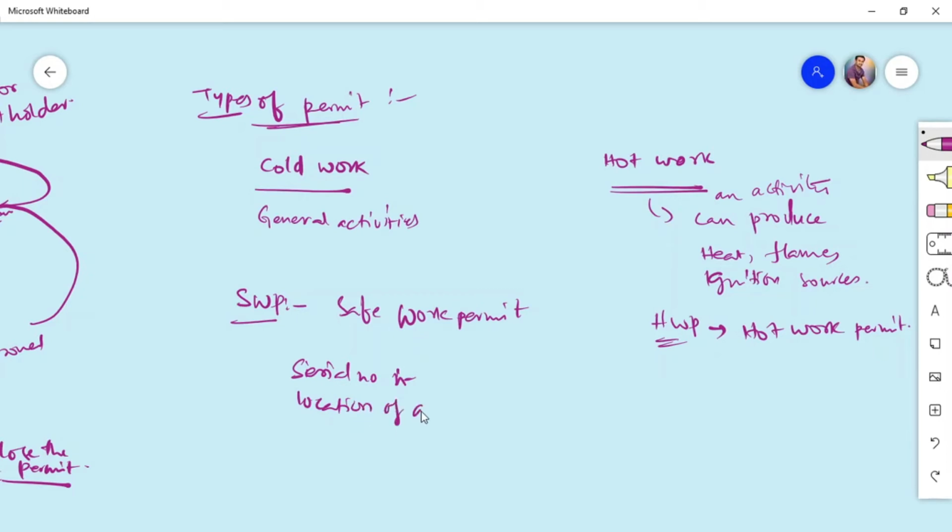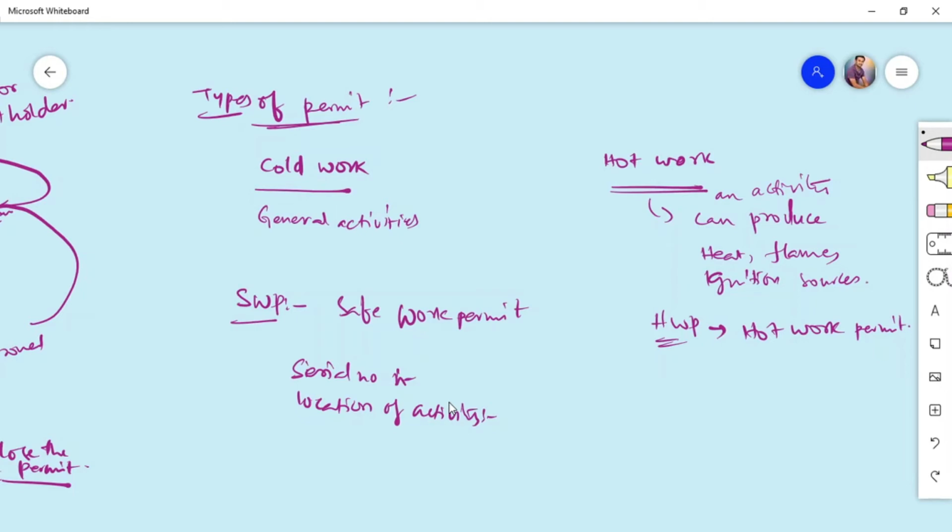So that is the reason we follow the line of sight principle. Line of sight means you can only control so much area that you can really see. It doesn't mean that you can see 1,000 people and you can control 1,000 people. No. You can easily control a group of 10 people or 15 people or 20 people at max, and that too they should be in the line of sight. So the location of activity has to be very precise.